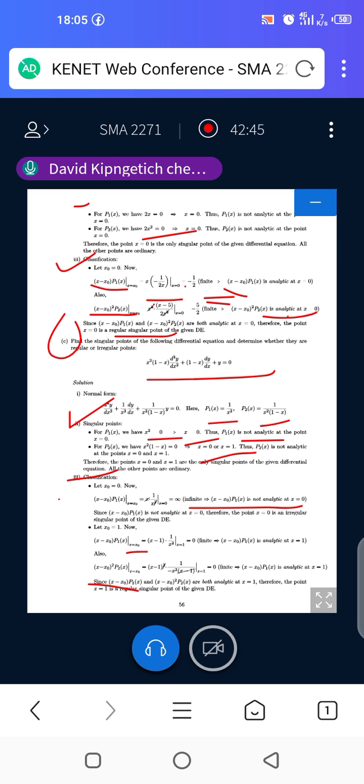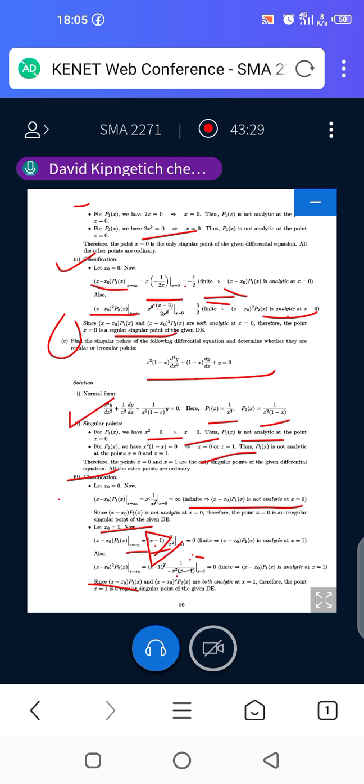Also, at x naught equals 1, we have x minus x naught times P1 of x. Since x naught is equal to 1, we have x minus 1 times 1 over x squared. So when x is equal to 1, what happens? We have 1 minus 1, which is 0, so this will be 0 times 1 over 1, which is simply 0. And we know that 0 is analytic, meaning that the function is analytic at x equals 1.